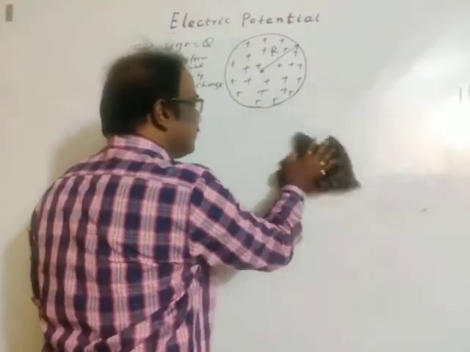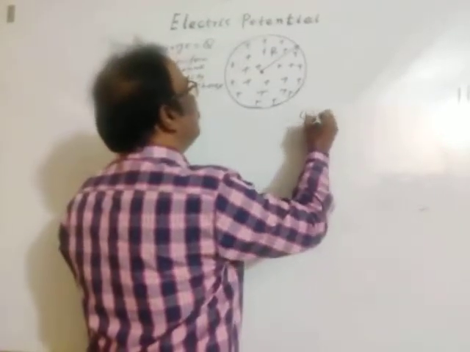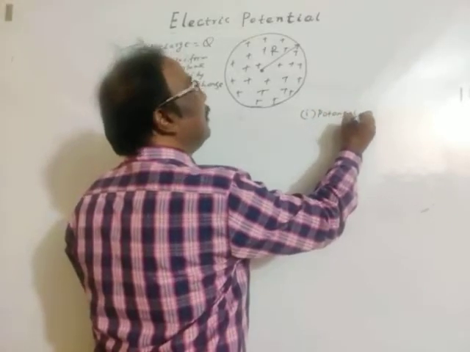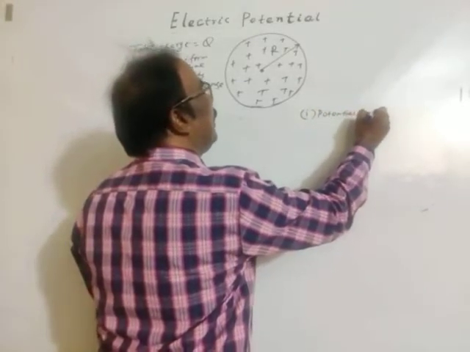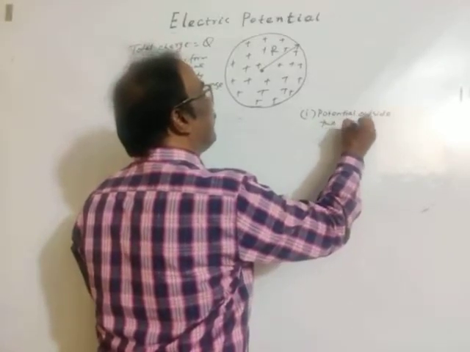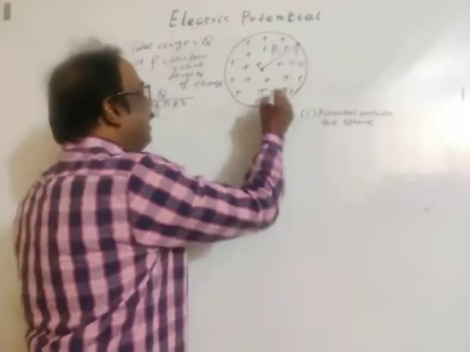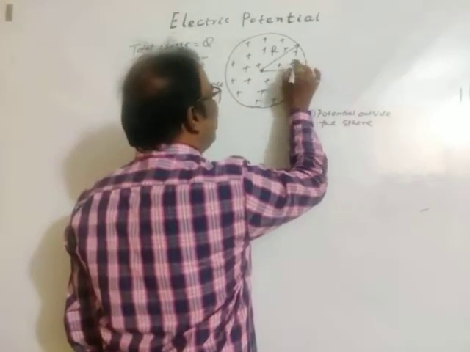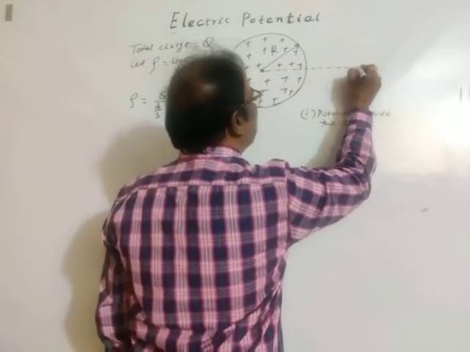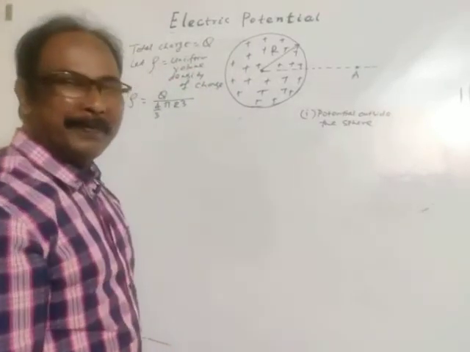Then our first case, case 1: potential outside the sphere. R is the radius of the sphere. Let's consider any point A outside the sphere.